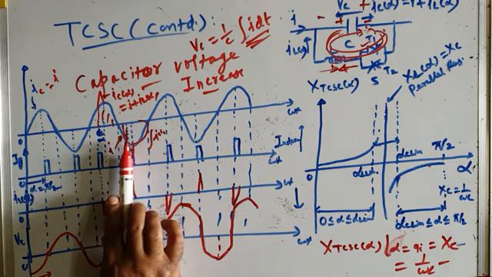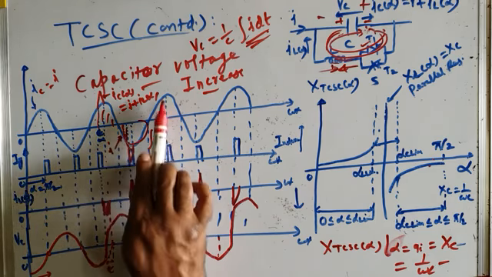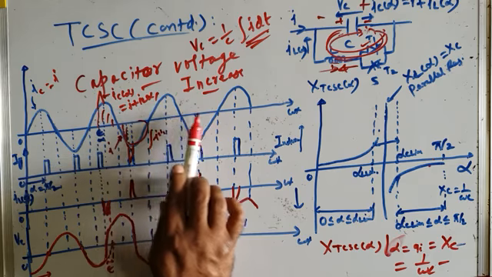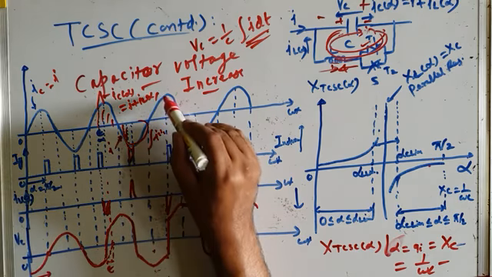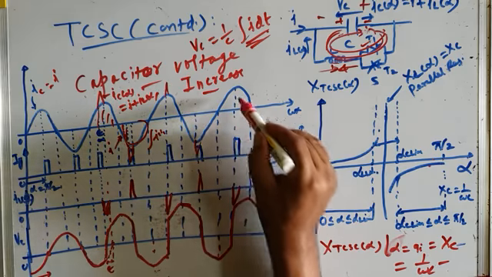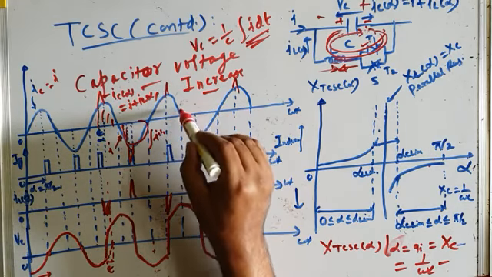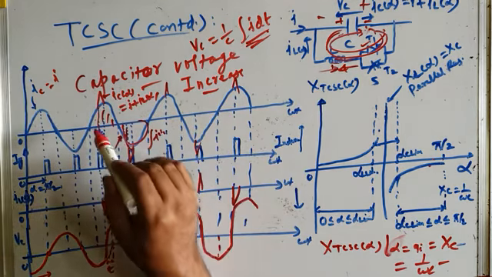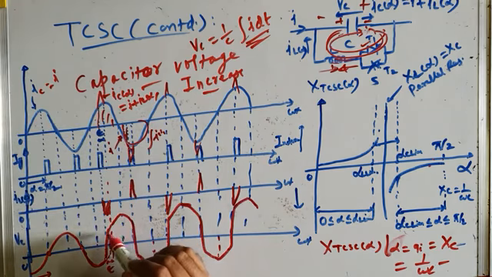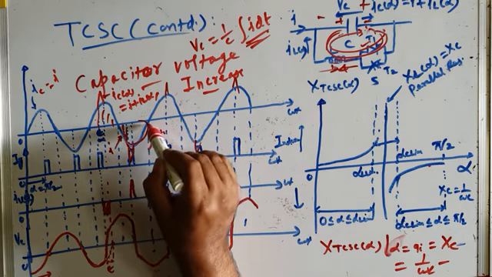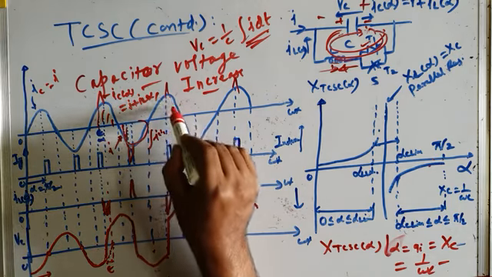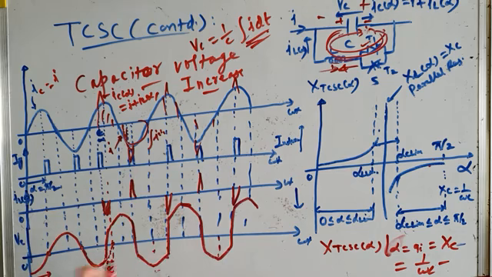So therefore after that we do not advance the delay angle, we fire it at the peak of the current, which was the earlier case. At the peak of the current, this is your current I_C. So you can see the area, this integral I dt, is maintained. Here integral I dt is higher, so the capacitor is charged to a higher voltage. Here integral I dt is even higher than the previous one, so the capacitor is charged to an even higher voltage. After that this integral I dt remains constant. So therefore it maintains the voltage across the capacitor.